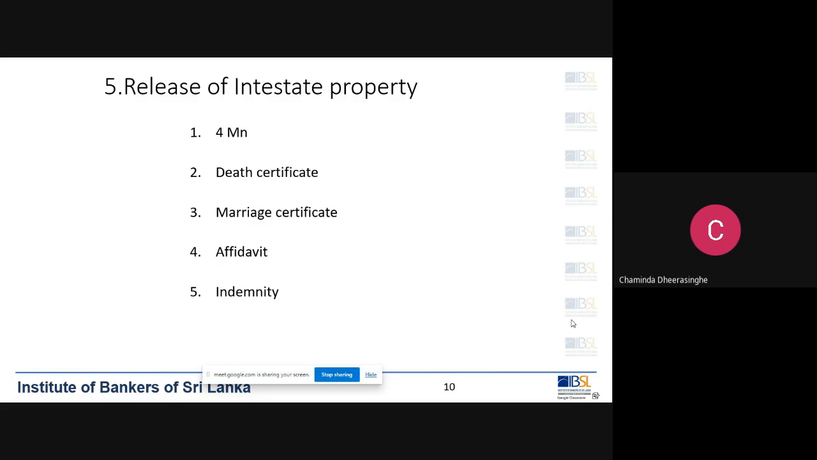So there also you have to check these documents. If there's no marriage certificate, then you have to get the birth certificate of the parents and also siblings, and an affidavit and the indemnity, then you release the money to the parents or siblings. So that is about